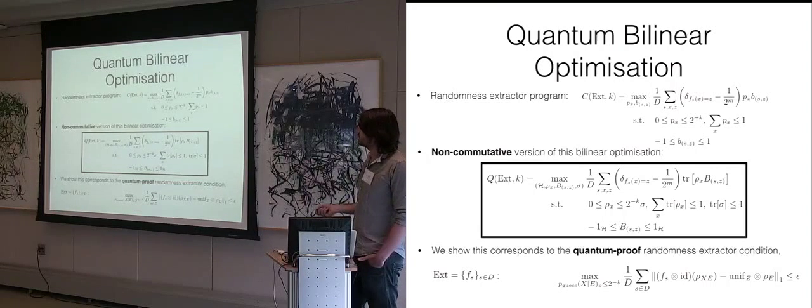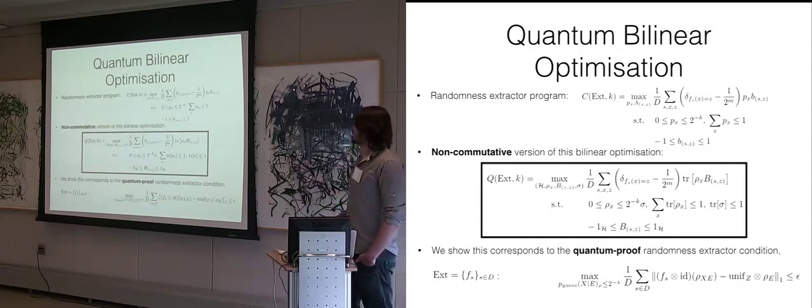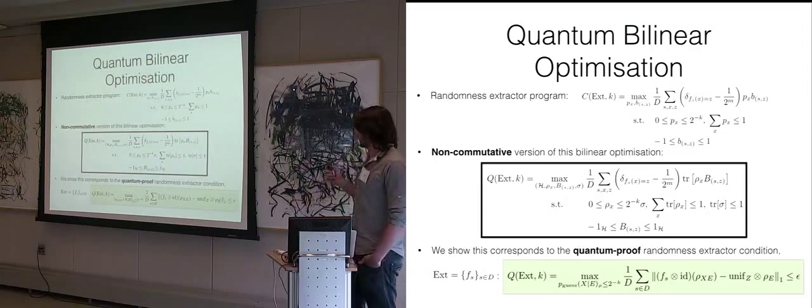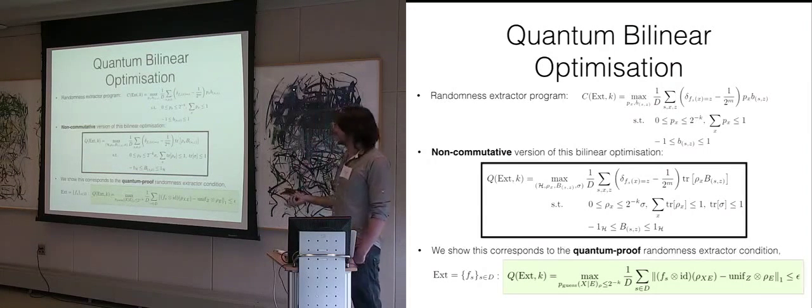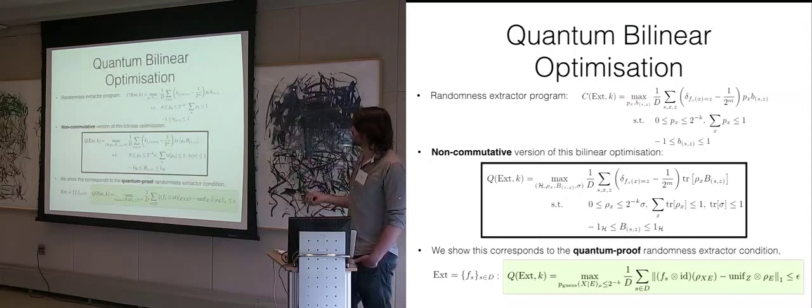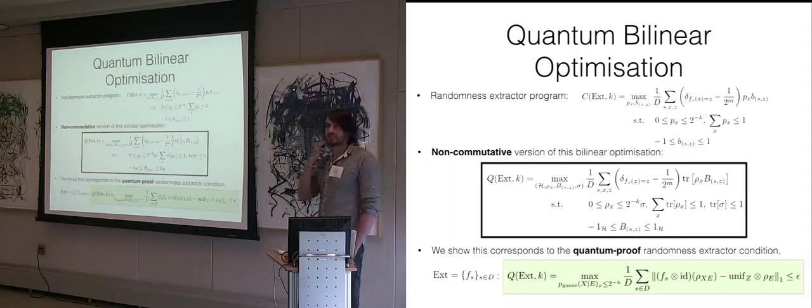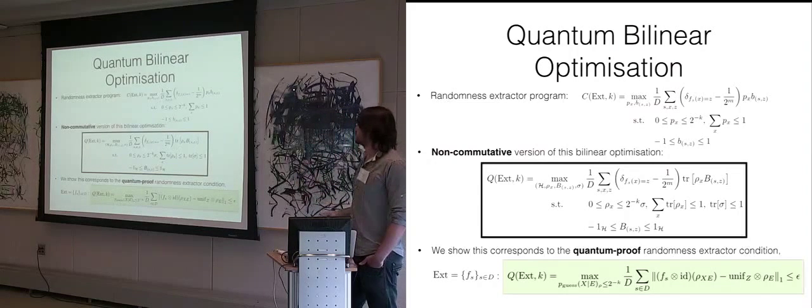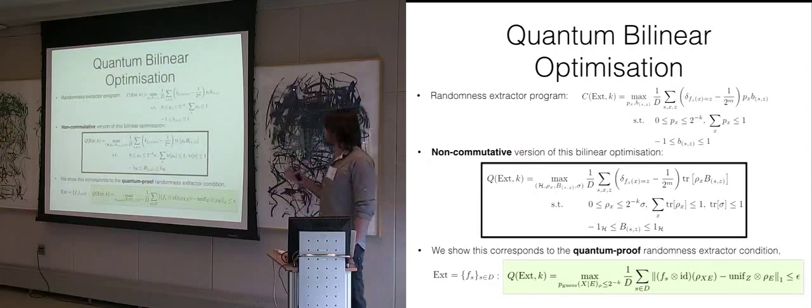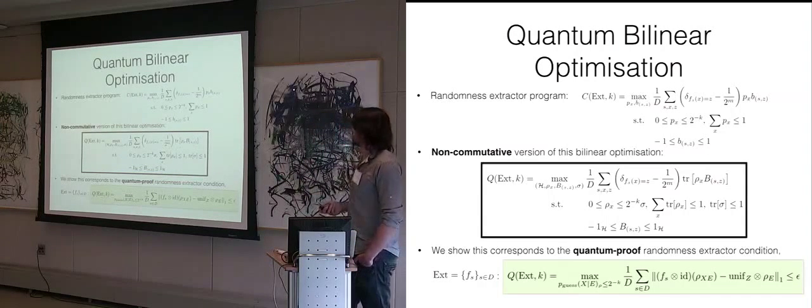We want that if the adversary cannot guess the input too well, then this is small. Now, of course, what we show in our paper is that the optimal value of this non-commutative bilinear optimization corresponds exactly to the quantum-proof randomness extractor condition. So this value, which I call Q, if it is smaller than epsilon, then I have a quantum-proof, K epsilon randomness extractor.